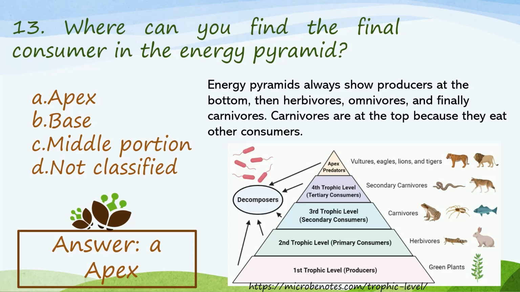So the third, the fourth, and the fifth places are occupied all by carnivores. Although you might be surprised that in some cases in food chain, omnivores may be put after the carnivores, but usually they are found at the apex of the food pyramid or energy pyramid.